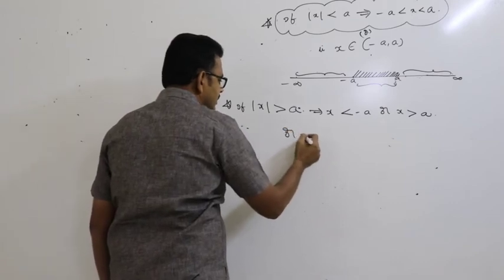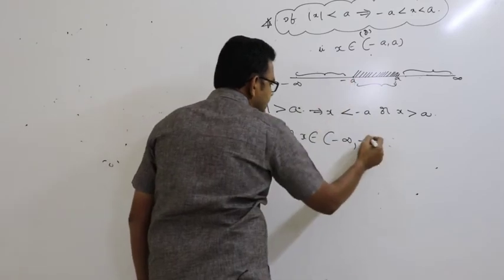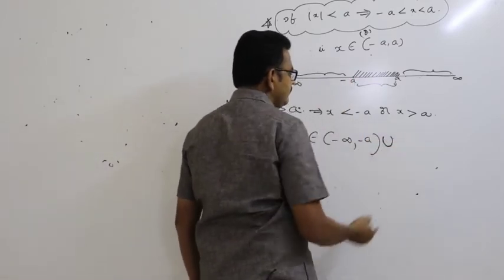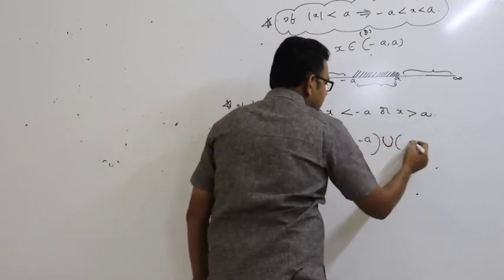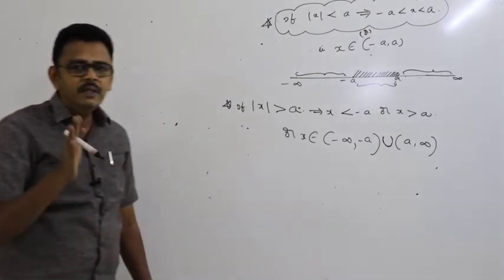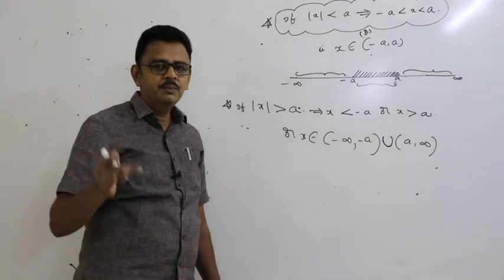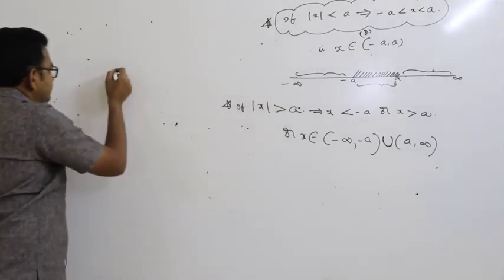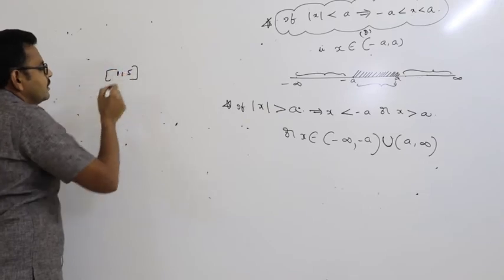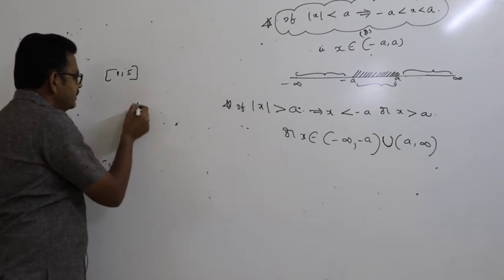Or x belongs to minus infinity comma minus a, and this symbol union means or, union a comma infinity. Infinity is always an open interval. Remember that. What is a closed interval? 1 comma 5 means including 1 and including 5. Okay. Infinity means what?